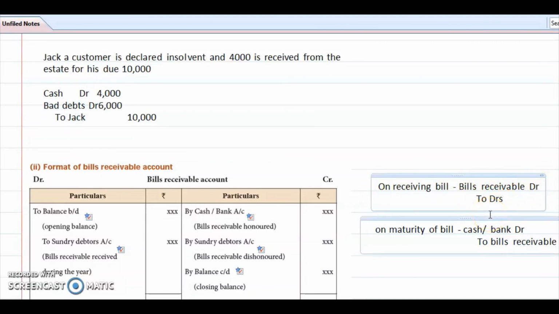I hope you remember all: creditors account, bills payable account, debtors account, bills receivable account. These four things are very important in case of 5-mark problems.